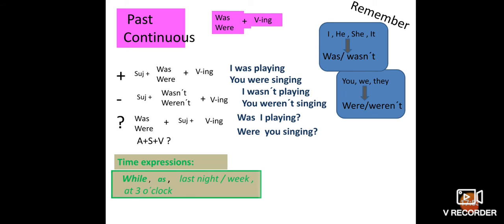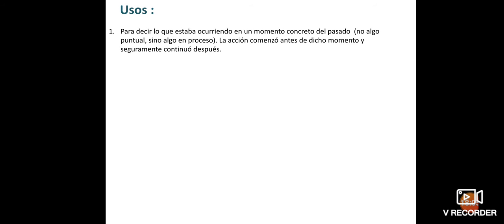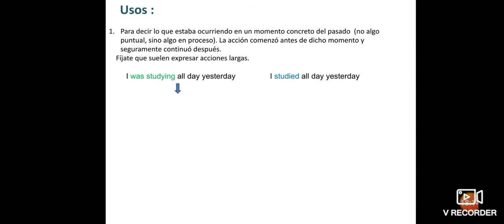Time expressions: while, as, then, last night, last week, at 3 o'clock. So we are using this past continuous tense. I was studying all day yesterday. I studied all day yesterday.